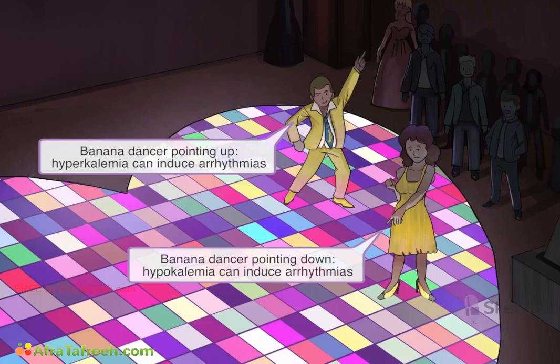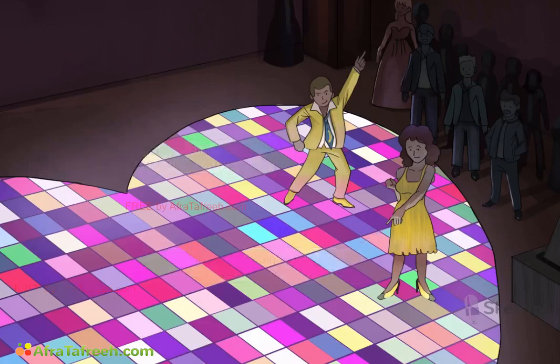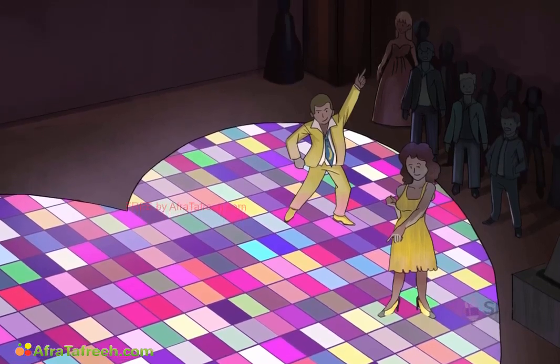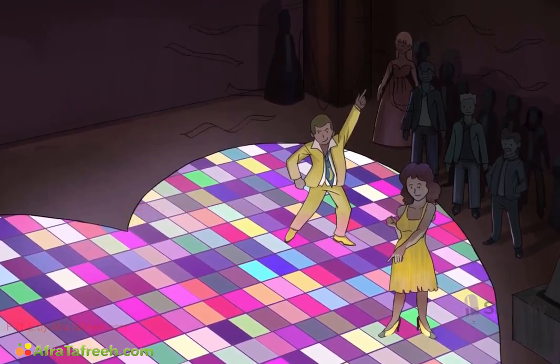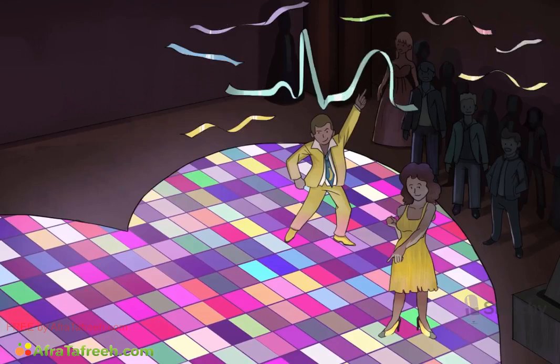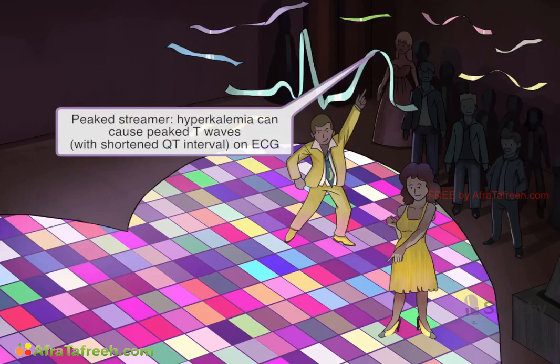Besides arrhythmia, the hyperkalemic patient may present with cardiac conduction abnormalities, ascending weakness, and paralysis. But there are also clues on the ECG. Check out this streamer coming down on this dancer with a peculiar resemblance to an ECG tracing. One of the many ECG changes seen in hyperkalemia is tall, peaked T waves with a shortened QT interval. And notice that where that disco finger is shooting sky high, it also pokes up that T wave into a tall peak.